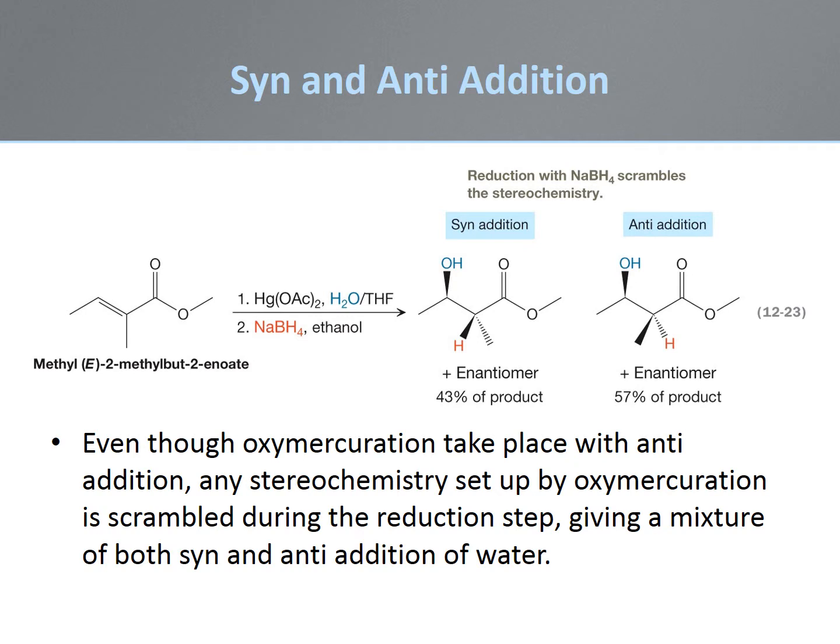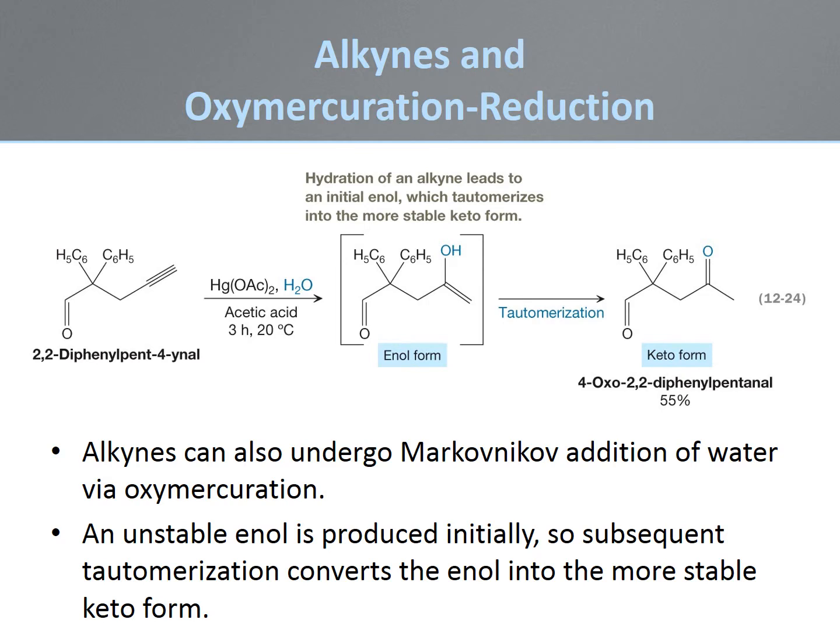Cleavage of the cyclic mercurinium ion by water proceeds by anti-addition. The subsequent reduction step scrambles the stereochemistry, giving a mixture of syn and anti-addition products. Alkynes can also be hydrated by mercuric salts. The reaction does not require a subsequent reduction step, and the intermediate enol that is formed by hydration typically tautomerizes to a more stable ketone.